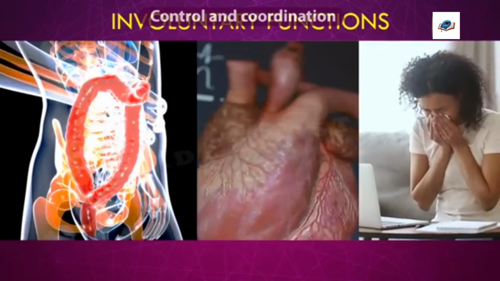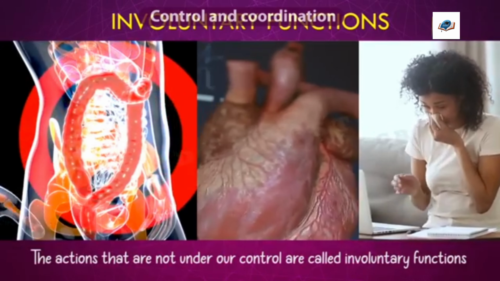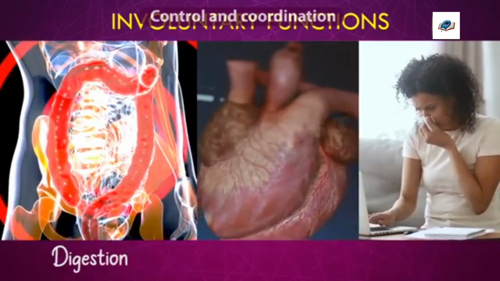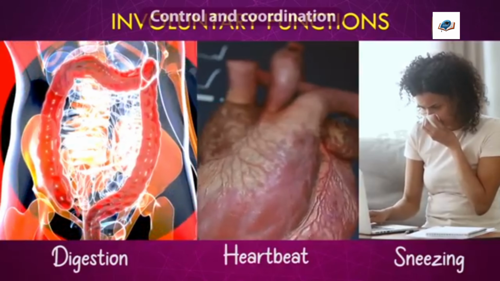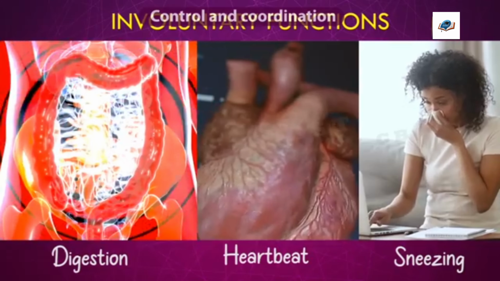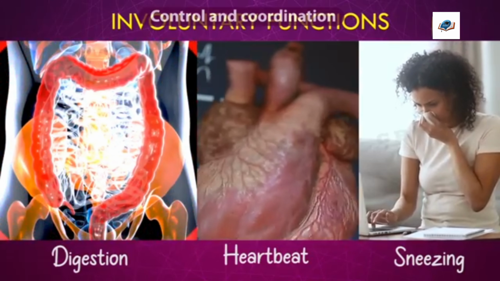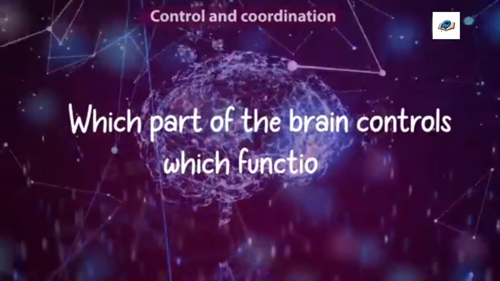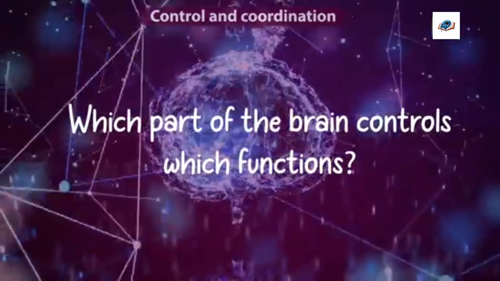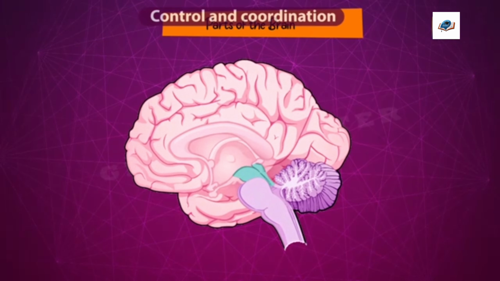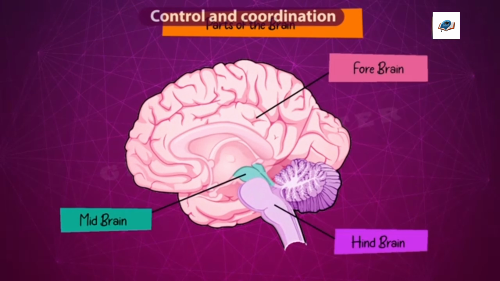The actions that are not under our control are called involuntary actions, like digestion, heartbeat, sneezing. These are some examples of involuntary actions which are controlled by the human brain and spinal cord. Now let us see which part of the brain controls which functions. The brain has 3 main parts, namely the forebrain, midbrain, and hindbrain.